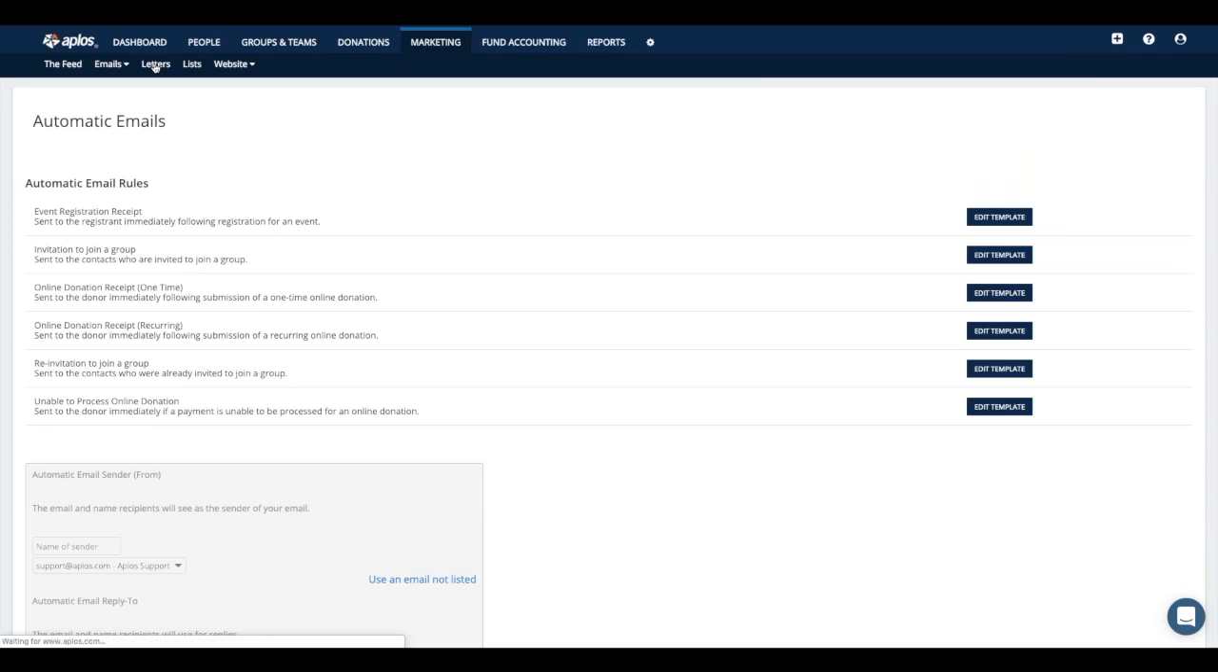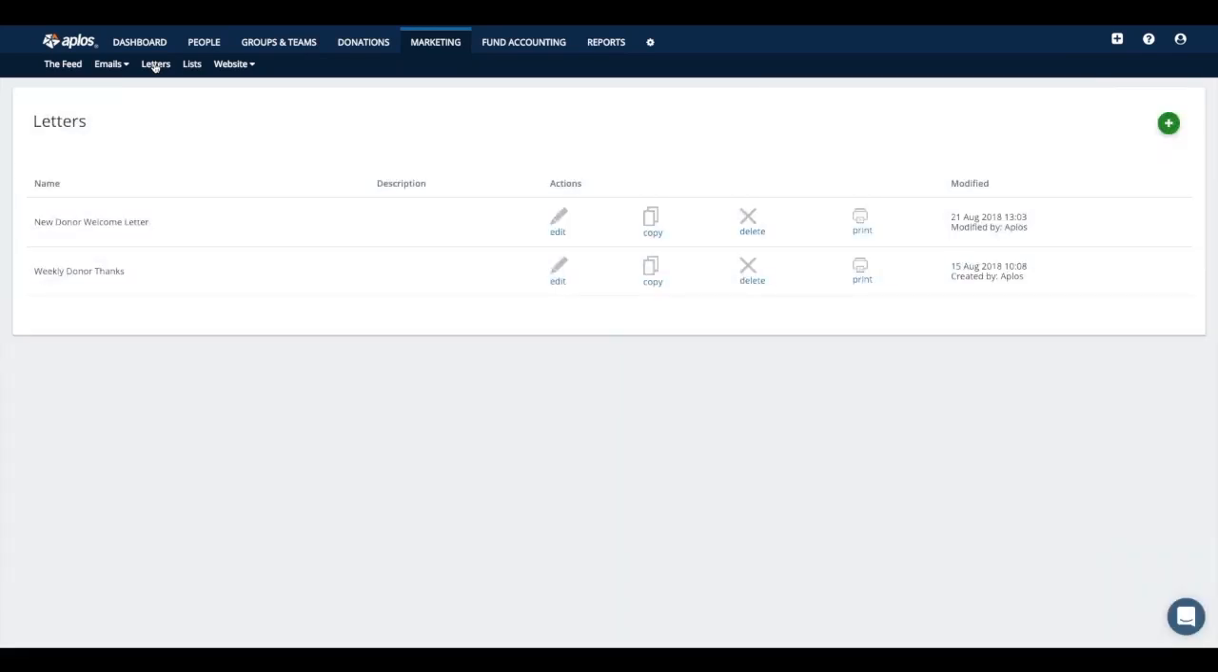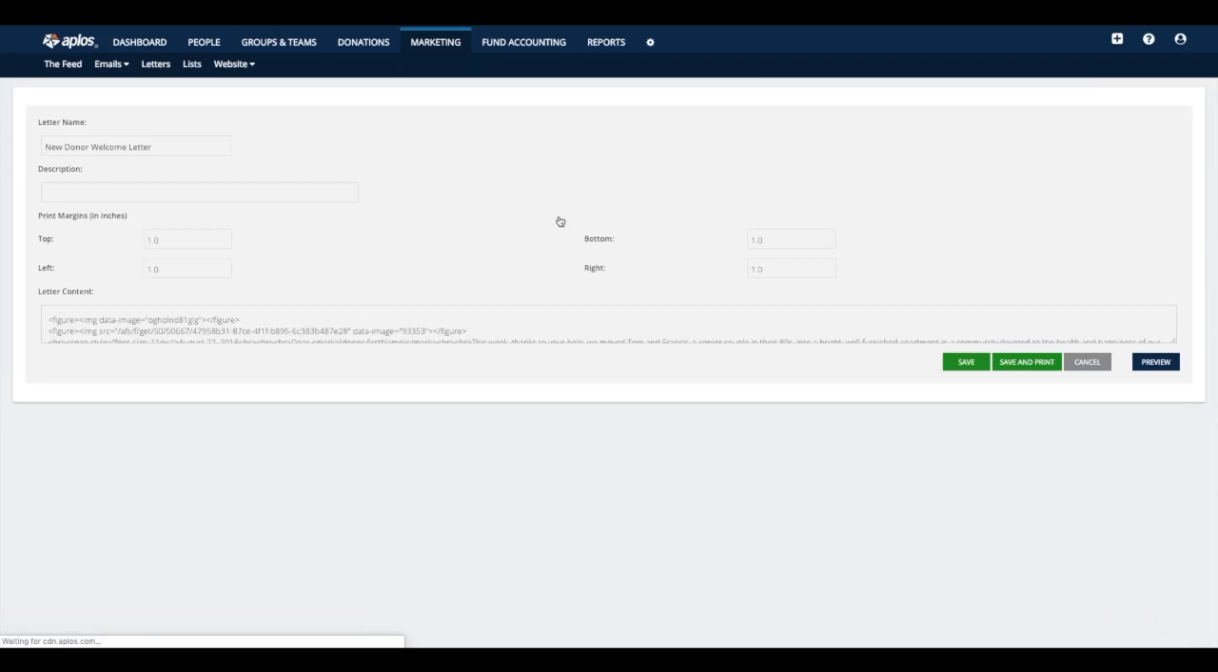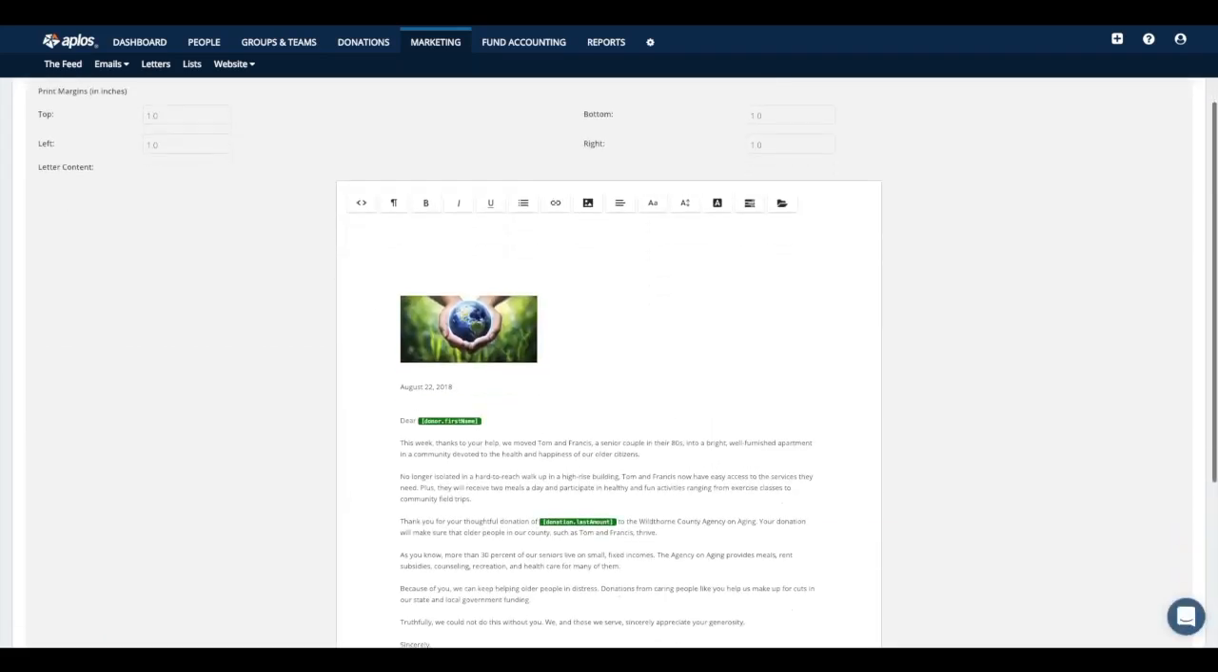All right. Letters. This is a way for you to build out letters from the software if you wanted to. So if you wanted to create a letter and then mail that out to your people, you could do that. Just to show you an example of what that would look like, let's see, here is a sample one that we created.